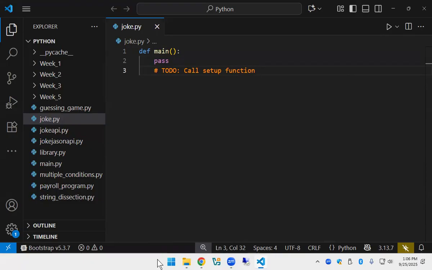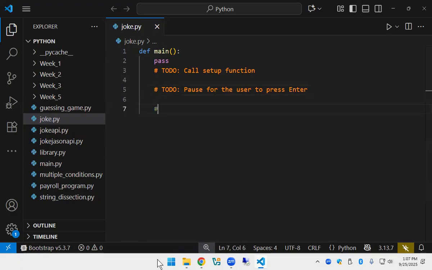How many chickens does it take to cross the road, or something like that? We're going to pause for the user because we don't want to have the punchline and the joke all at once. So we're going to pause for the user to press enter. That way we have suspense of some sort.